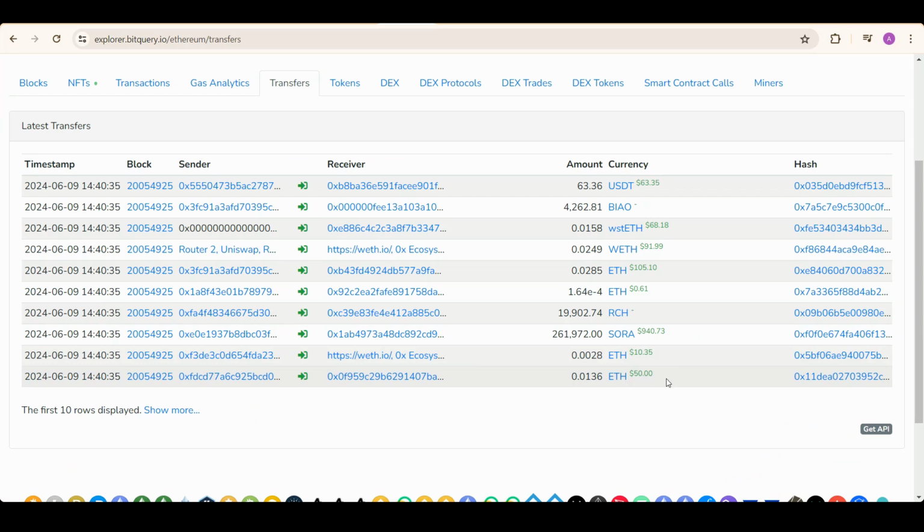You can check which query is giving this data. If you click on this Get API button, you'll be able to see this query on the IDE. It's very easy to use.